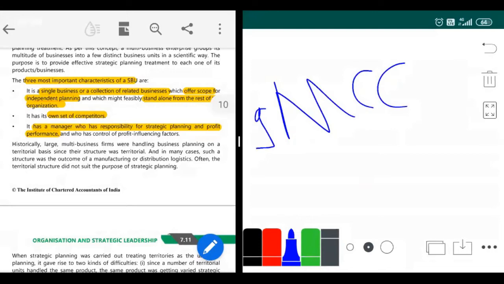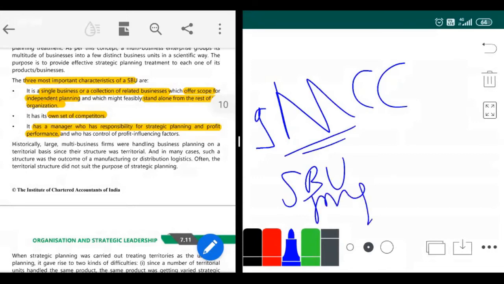It has a manager who has responsibility for strategic management and strategic performance. So there is an SBU manager who has the responsibility for strategic planning and profit performance. Under him, whatever divisions there are, he will do the strategic planning, and he will see which division is doing better in profit performance.